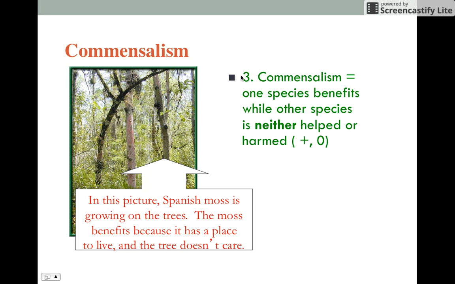Commensalism is when one species benefits while the other species is neither helped nor harmed. Plus 0 is the sign. Remember, get this down. So you see this picture. It's a tree, but what's hanging from it is Spanish moss. Spanish moss is growing on the trees. The moss benefits because it has a place to live, and the tree doesn't care. This moss doesn't harm this tree in any way, and it doesn't help it. It's just a place for it to live.